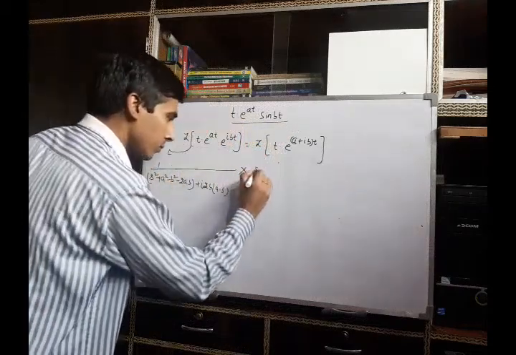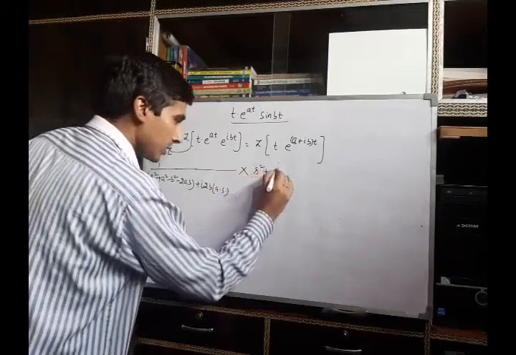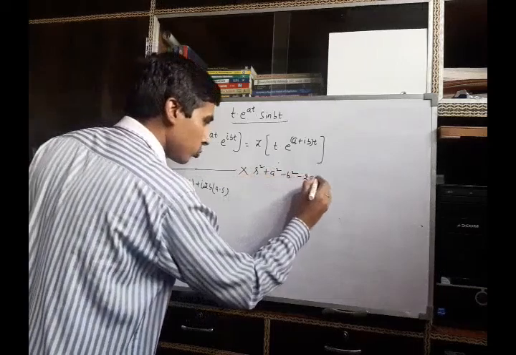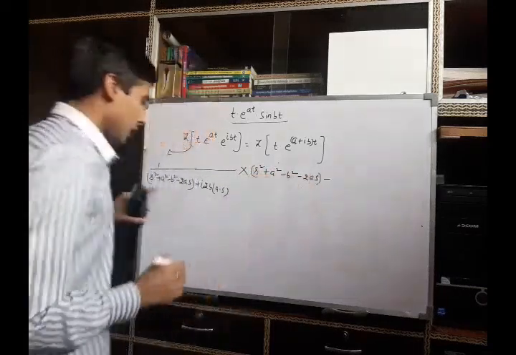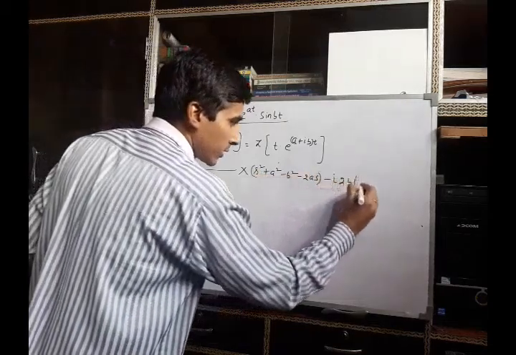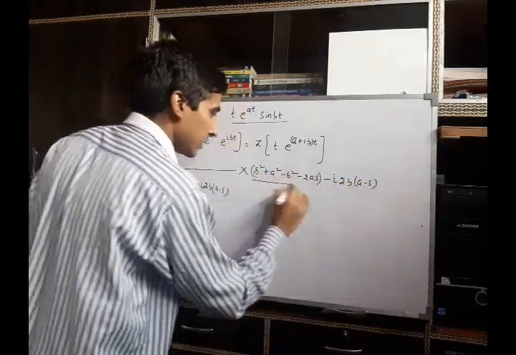is s square plus a square minus b square minus 2as minus iota times 2b(a minus s).